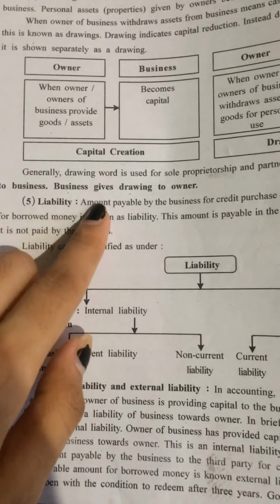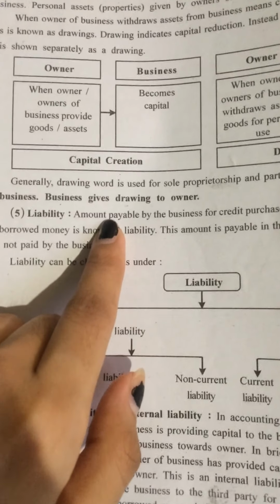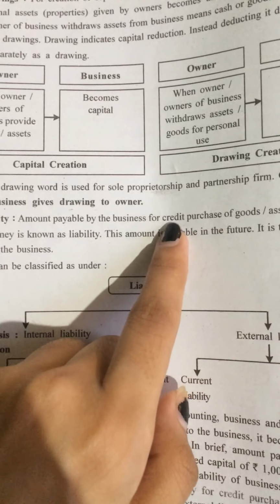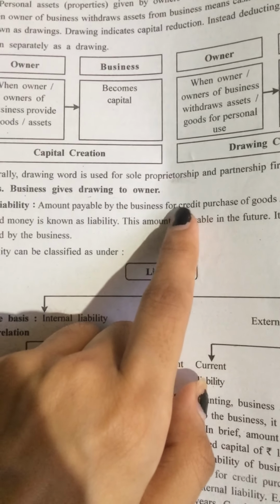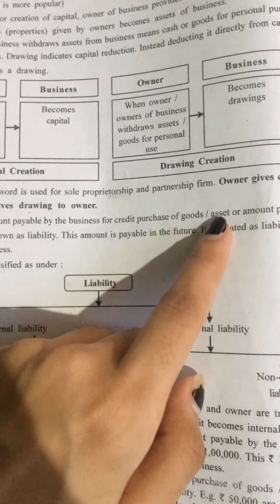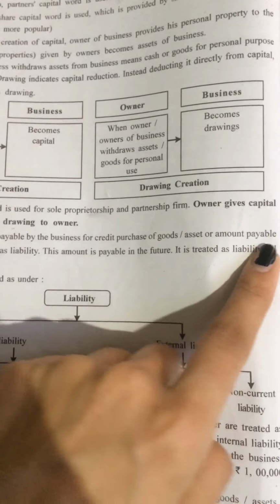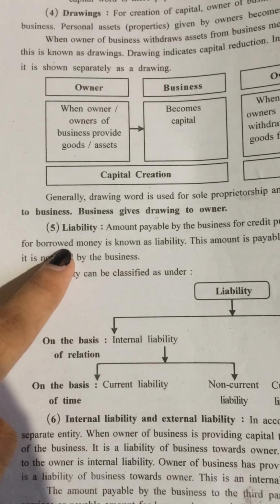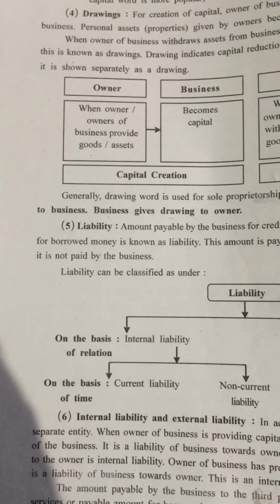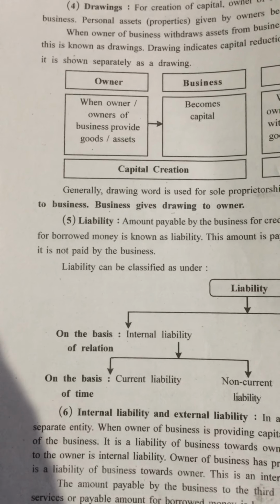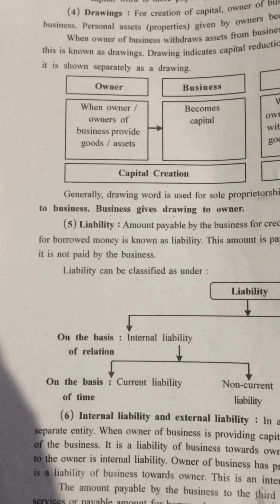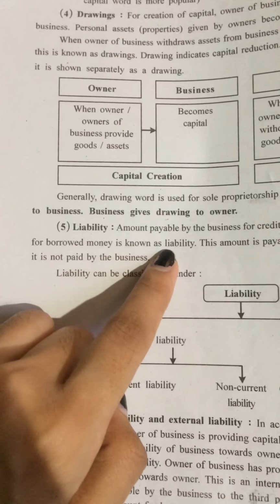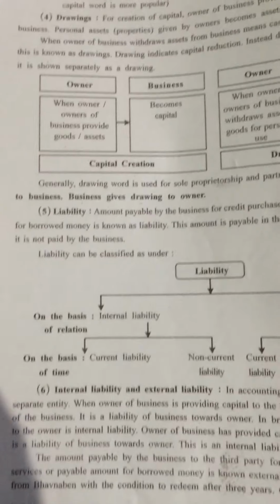So liability means amount payable by the business for credit purchase. Credit means udhari, for credit purchase of goods or assets, or amount payable for borrowed money. Borrowed money means they have taken money from a bank or financial institutions, or you can say any person. So borrowed money is known as liability.